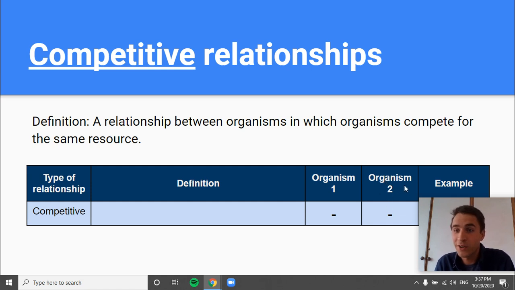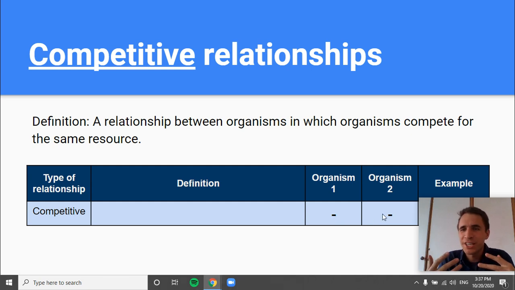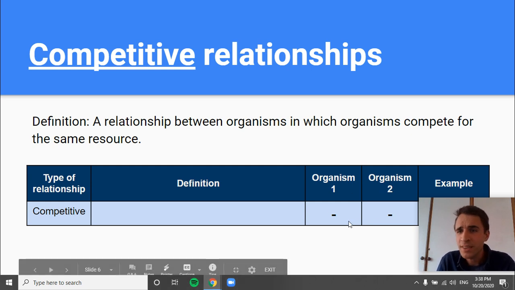If organism 2 gets it first, then organism 1 doesn't get to eat, right? So in this situation, it's a negative interaction for both of them because they both can be hurt by it, right? In theory, if there's only a certain amount of food and they're both competing for it, one of them could die if the other one gets all the food, right? So it's a negative relationship is what we call it because they're both competing for the same resources.